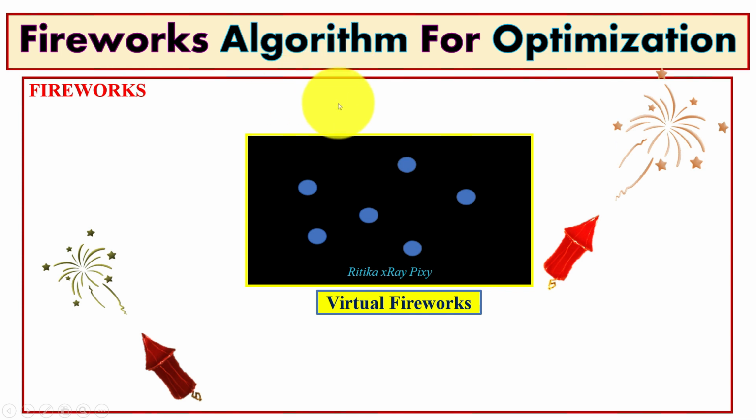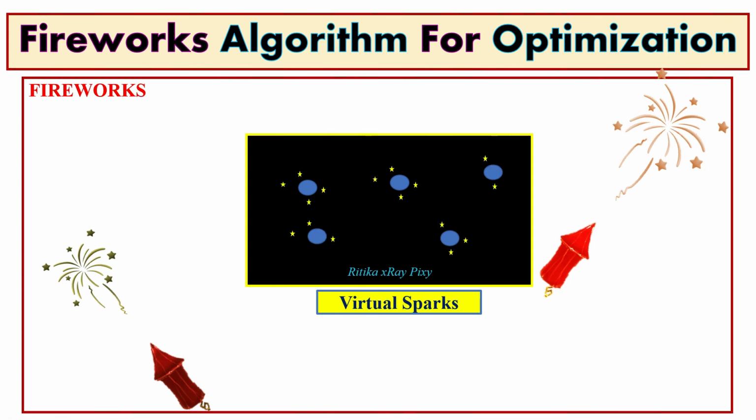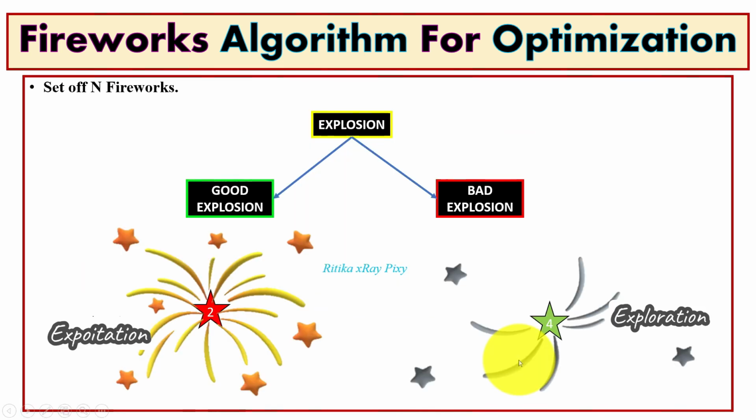As we know, exploration is the algorithm's ability to explore the various regions of the search space to find the optimal solution, and in exploitation we conduct the search within a smaller area to find the optimal solution. So fireworks having a lower fitness value and large explosion amplitude are used for the exploration phase, as they can easily escape from local optima, and the fireworks having a higher fitness are used for exploitation, and here we have the smaller explosion amplitude.